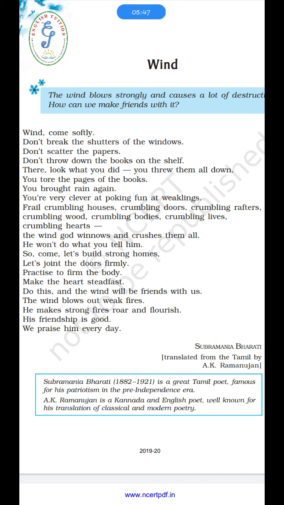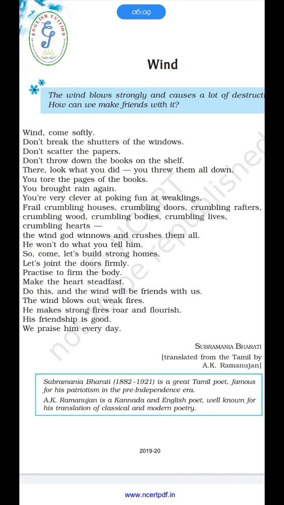So come, let's build a strong home. We need to build a strong home. Let's join the doors firmly. The doors must be strong. It should be firm. Practice to form the body. We need to practice so our body is firm. Our bodies should be strong.